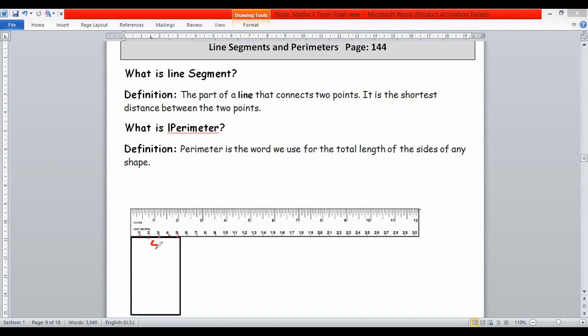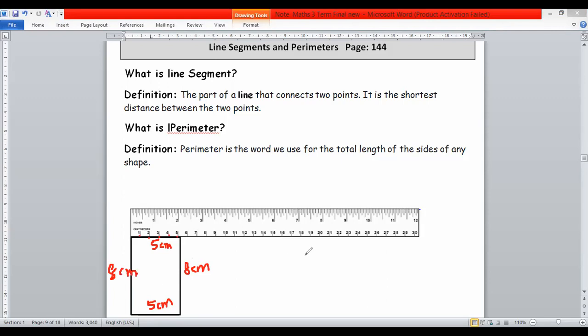So the breadth is 5 centimeter. Breadth of this rectangle is 5 centimeter. And you know that we measured the length as well. Length was 8 centimeter.